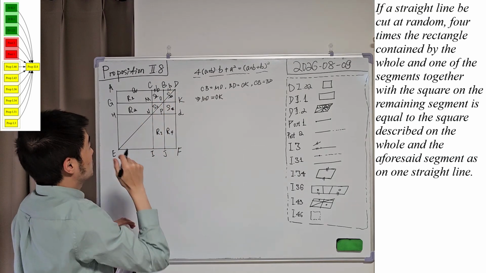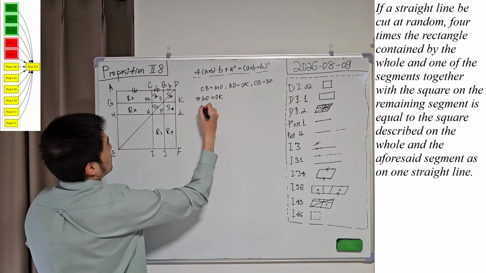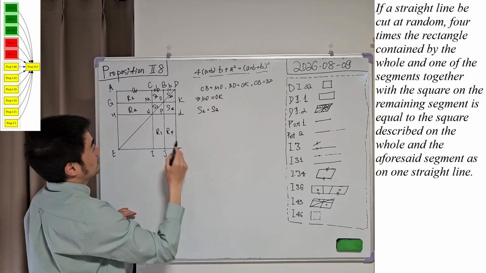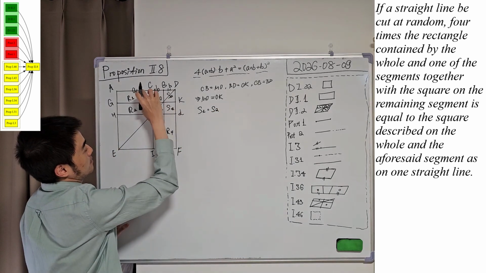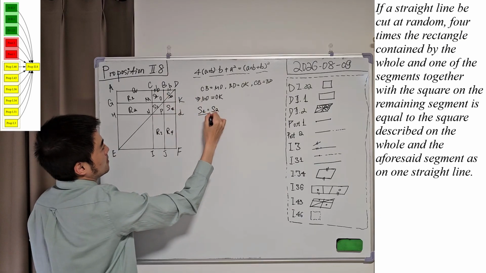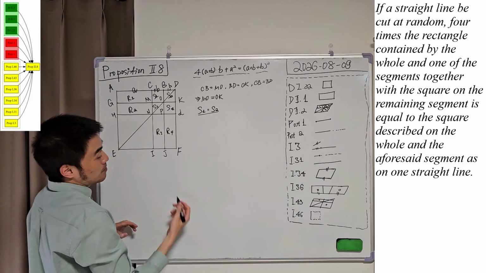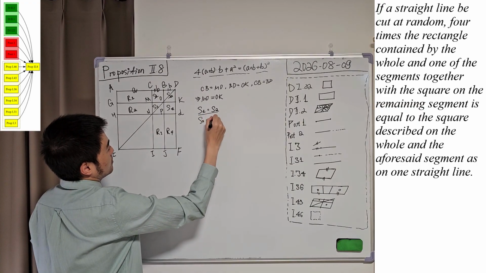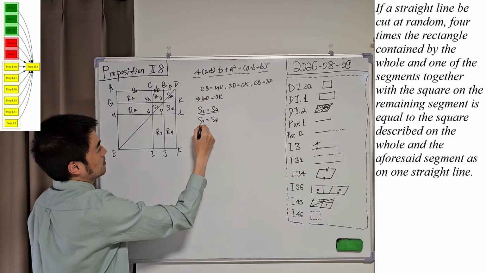Okay, so we know that S1 must be equal to S2 because they have the same base and they are in the same parallels and they are parallelograms. And similarly we can prove that S3 is equal to S4, same proof.